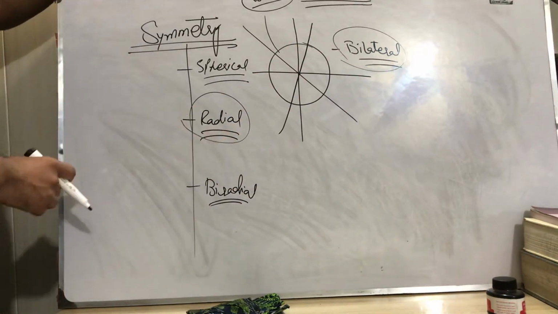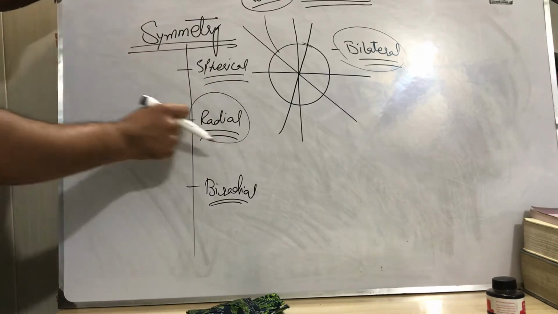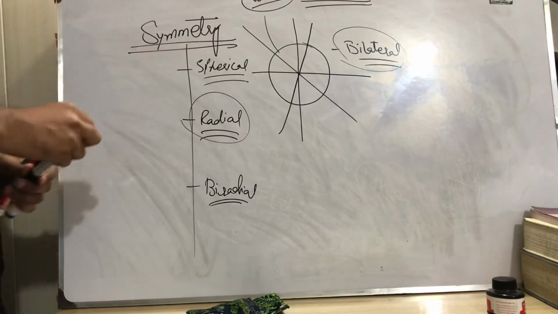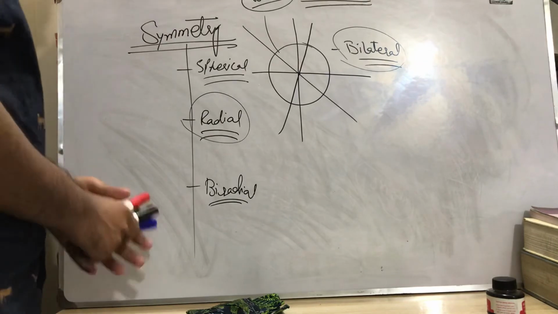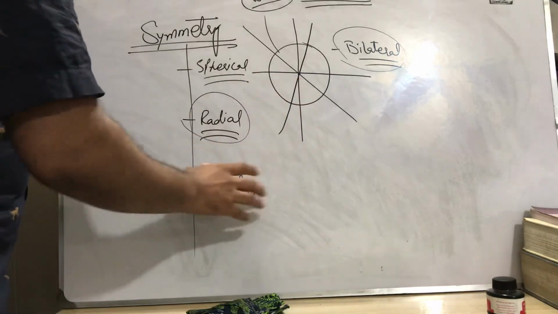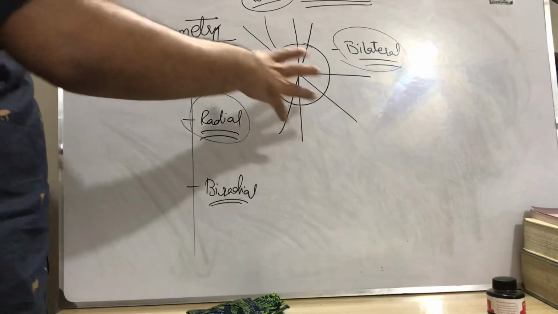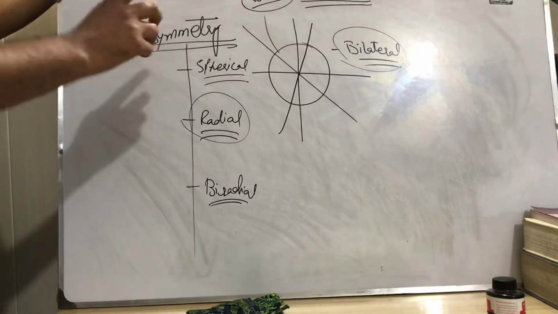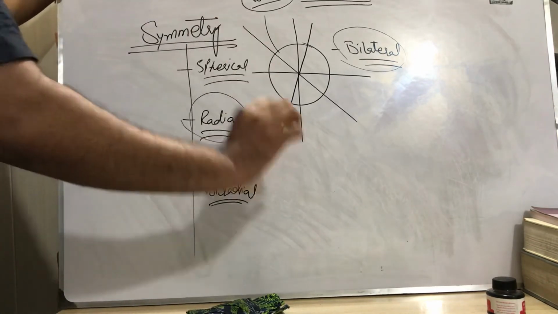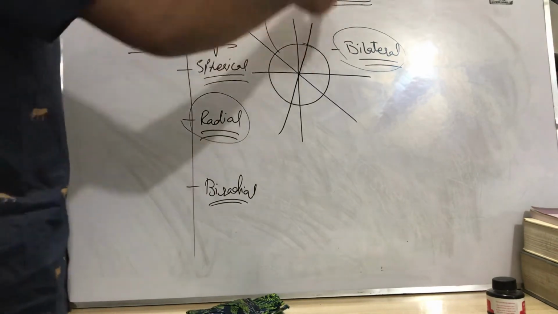Now radial symmetry. The definition of radial symmetry is the same as spherical symmetry, but with a little difference which is not mentioned in the inter books, the first year book. What is radial symmetry? Also the organism can be divided into two equal halves, and we can pass any plane, and the plane must pass through the center, but the condition is that the plane must pass from top to the bottom.